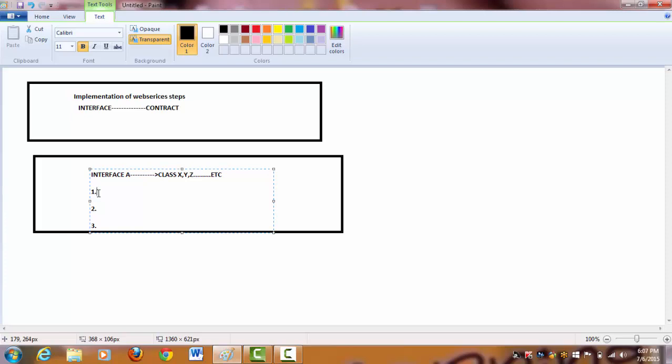What are they? First method, second method and third method.